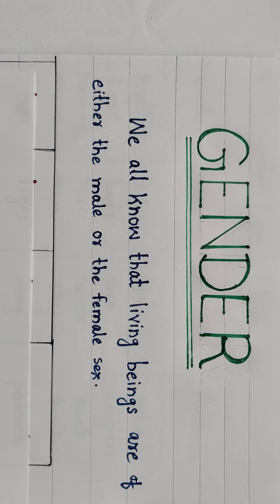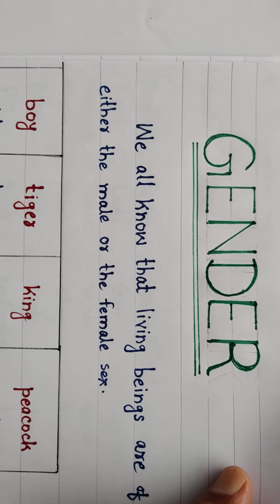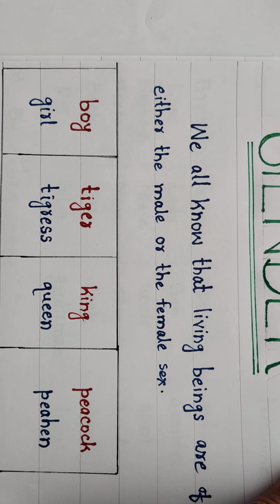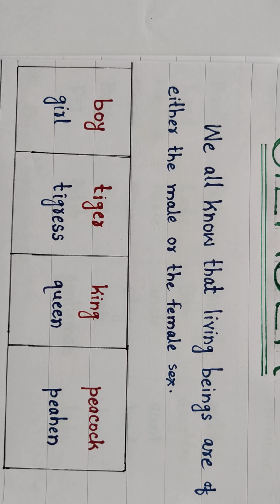Now just focus on these pairs given here in the box. Boy, girl, this is the first pair. Tiger, tigress. King, queen. Peacock, peahen. Now after observing all these pairs, just focus on the very first word of each pair.